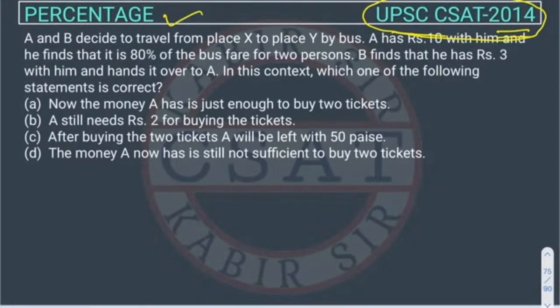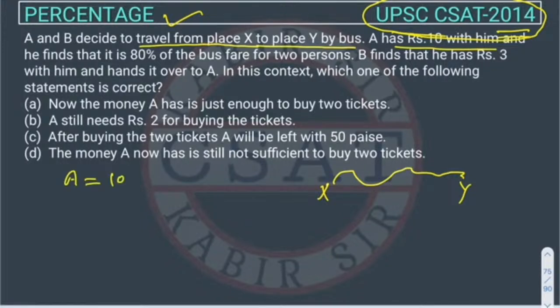So A and B decide to travel from place X to place Y by bus. This is place X and this is place Y. So the route can be anything, right? So A wants to travel from here to there, from X to Y. A has rupees 10 with him. So how much money is A having? A is having 10 rupees, right? And he finds that it is 80% of the bus fare for 2.